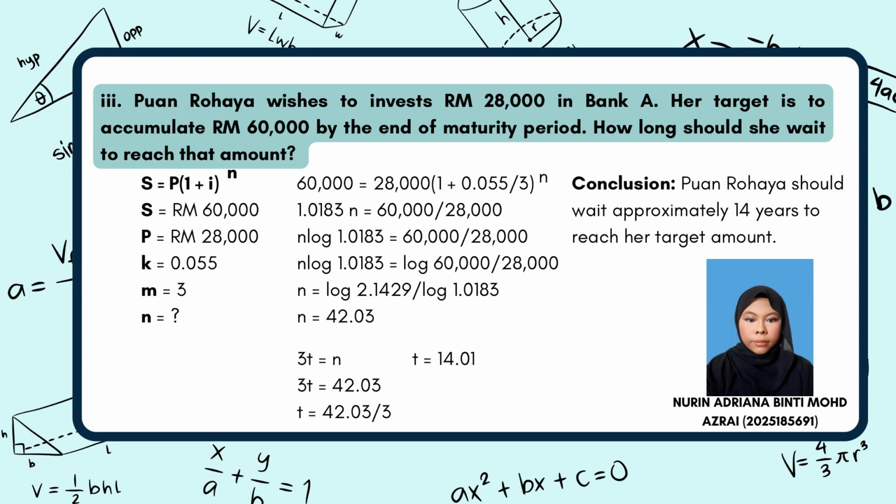To find t, we need to move the 3 to the back, which means 42.03 over 3, and t equals 14.01. The answer for t is 14.01. In conclusion, Puan Rohaya should wait approximately 14 years to reach her target amount.